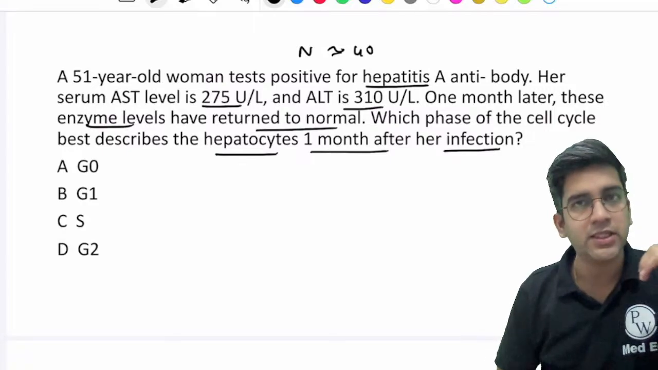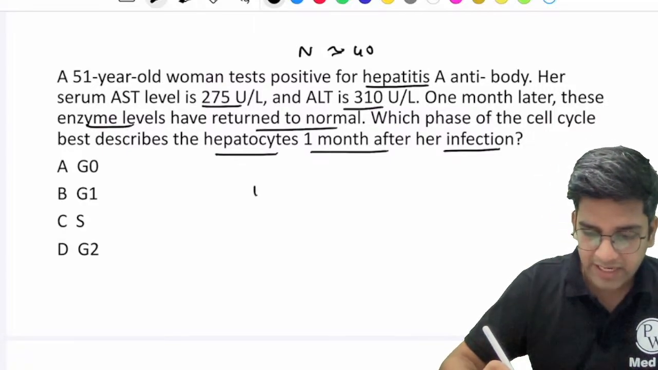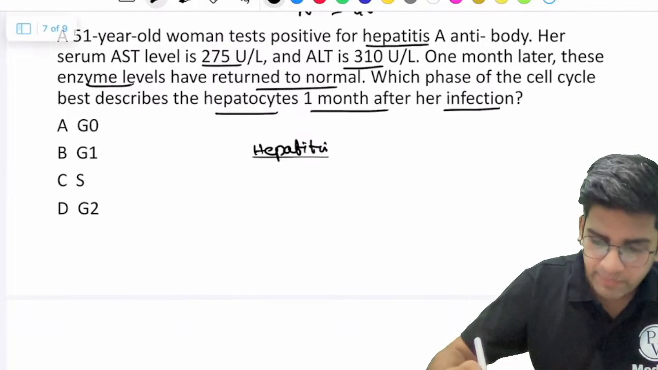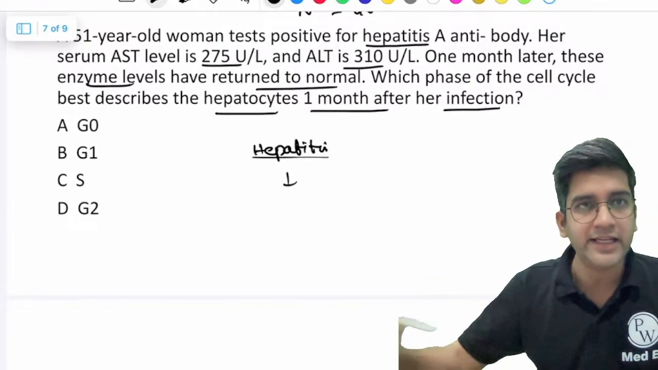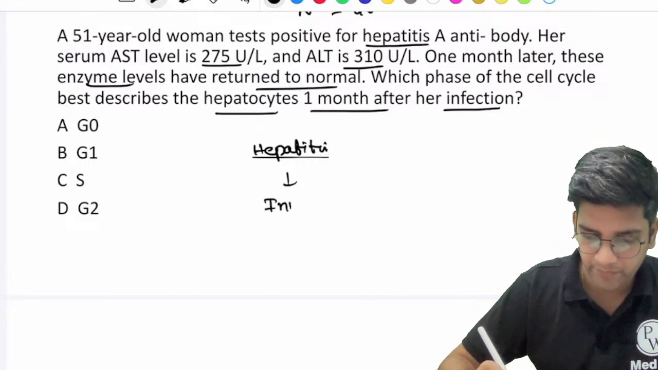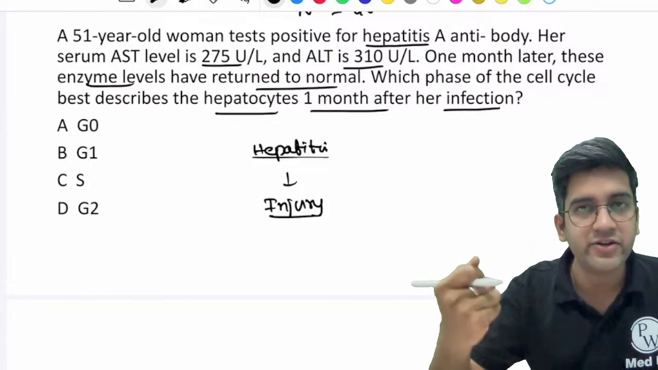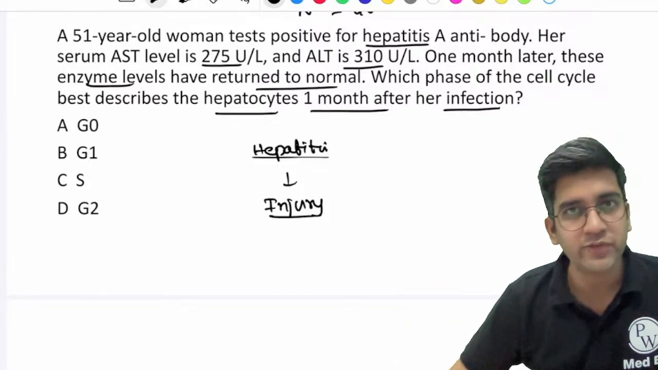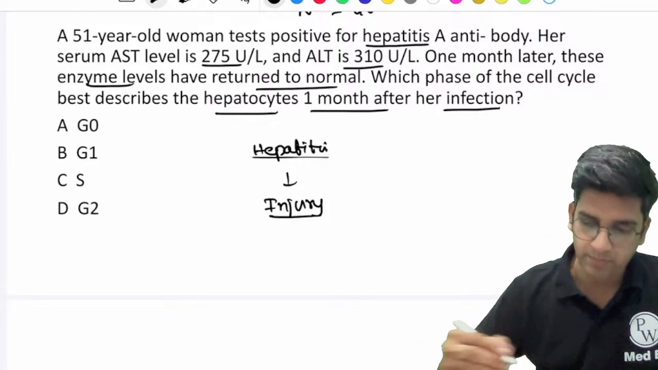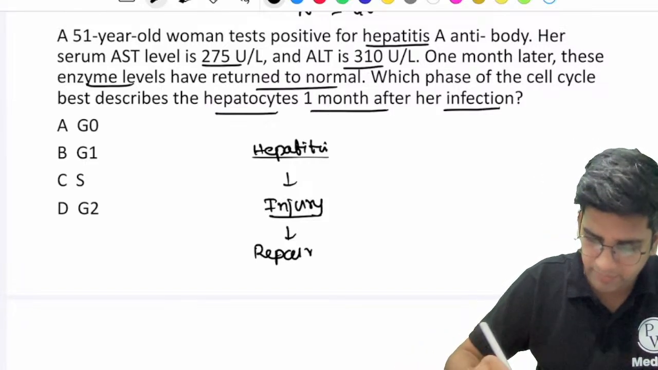We'll break the question, we will understand the question, then we'll go to the options. The patient had hepatitis. In hepatitis, will there be injury to the liver cells? Yes, so it caused injury. Can the liver cell regenerate following an injury? Can liver or hepatocytes come back to normal following injury? Yes, perfect. So it will repair. Obviously, it will repair, right?